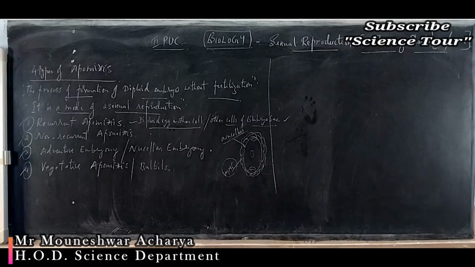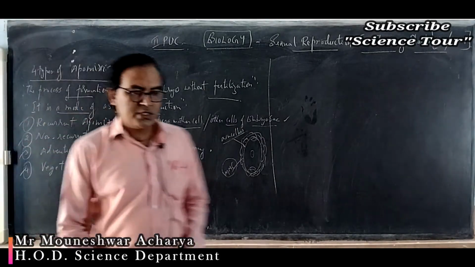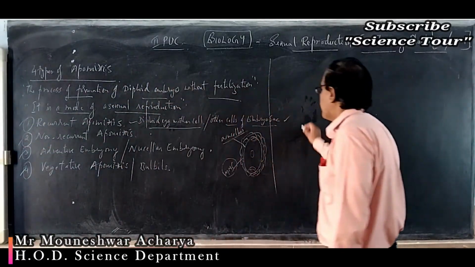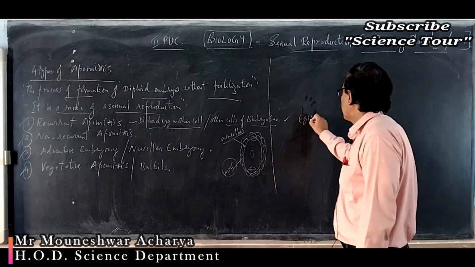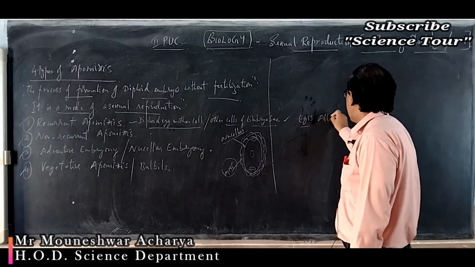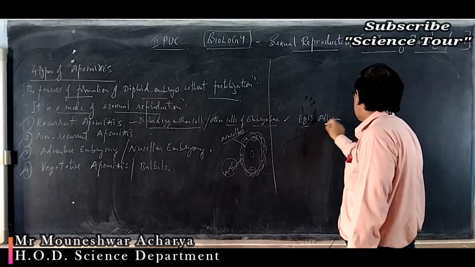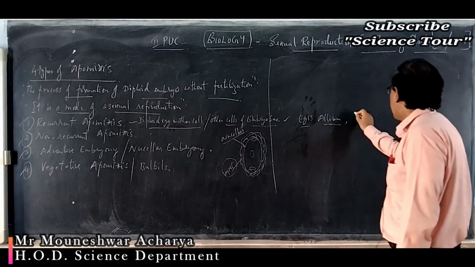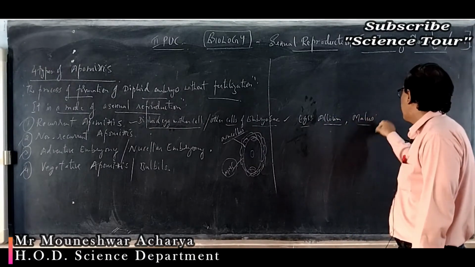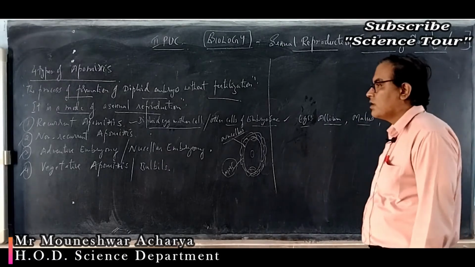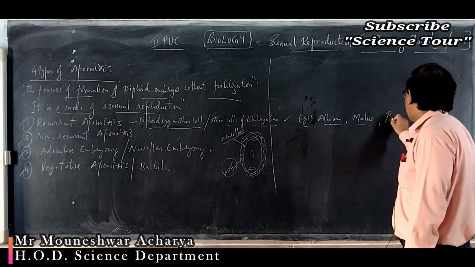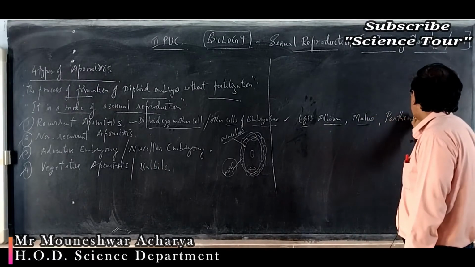You can see examples in Allium, Parthenium, and Malus.